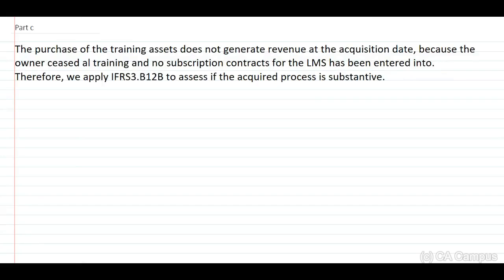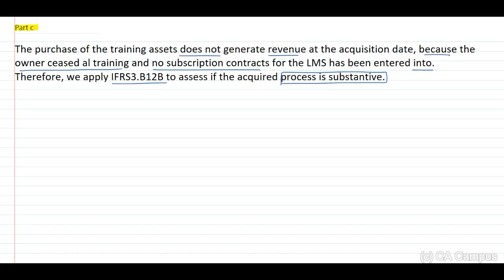On a new page, as always, indicate that this is our part C, and then I have included that the purchase of the training assets does not generate revenue at acquisition date because the owner ceased all training and no subscription contracts for the LMS have been entered into. Therefore, we will apply IFRS 3 B12B to assess if the acquired process is substantive.